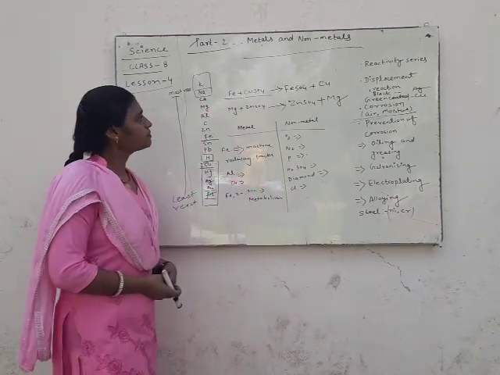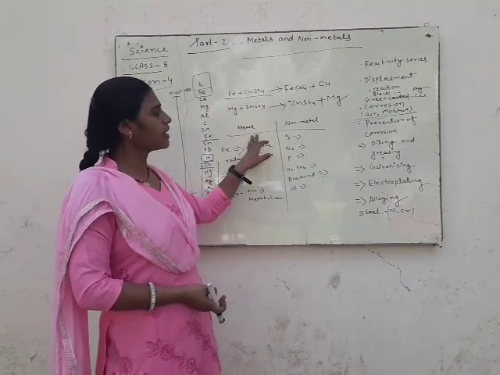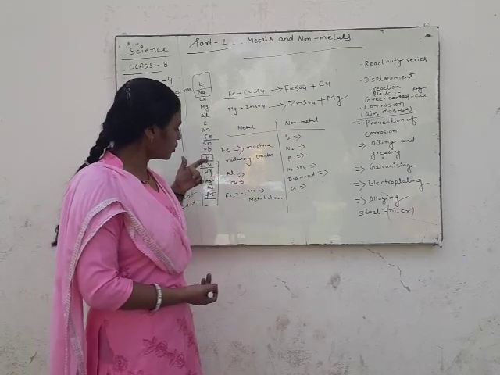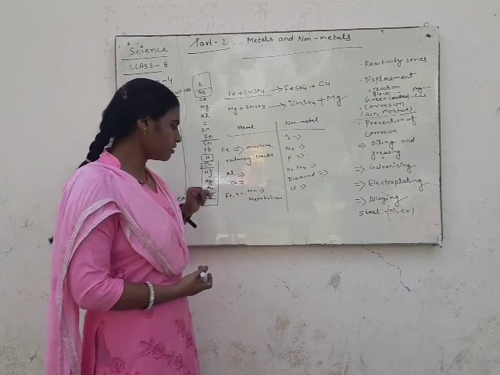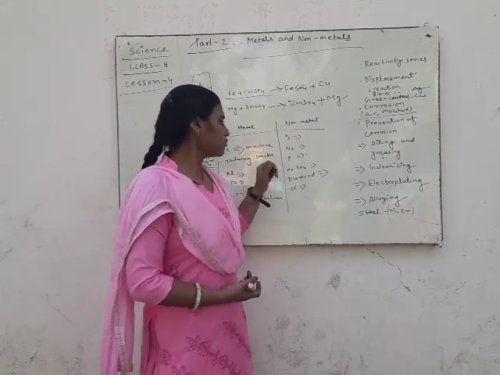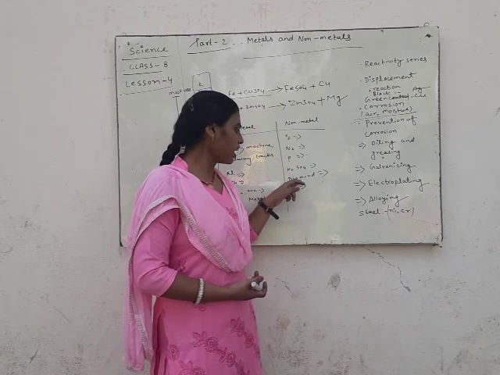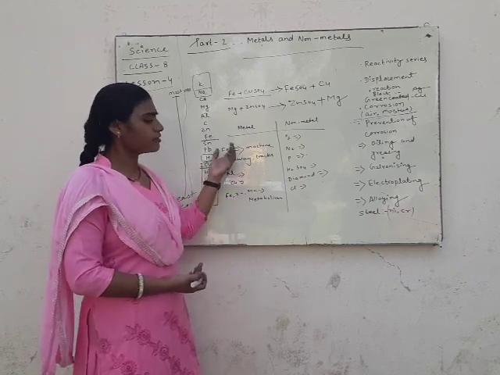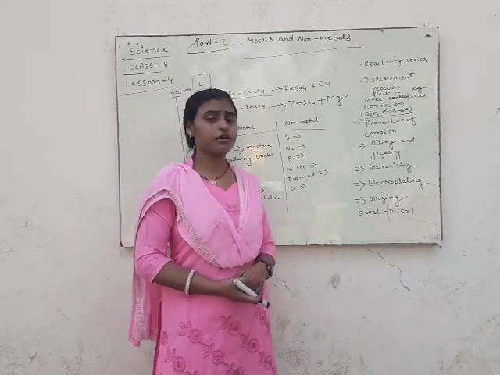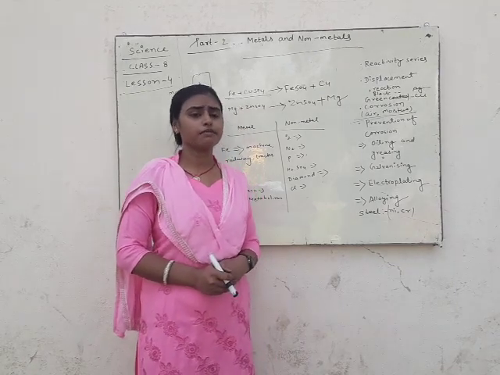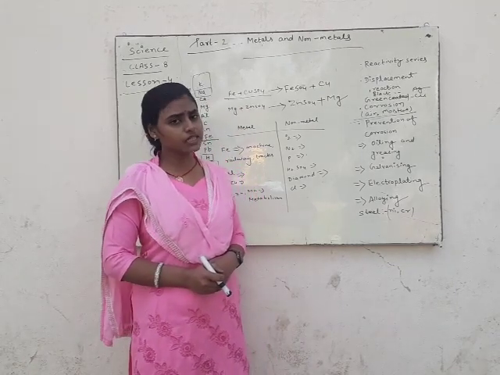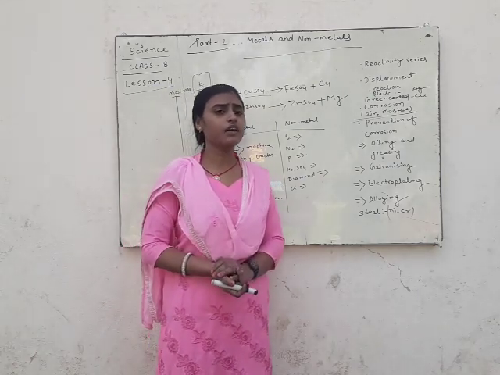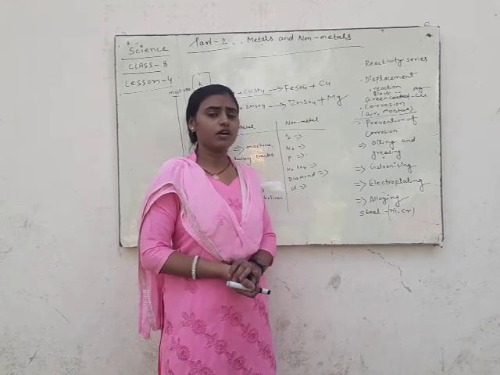Now we'll discuss the uses of metals and non-metals. What are the uses of metals? You see here iron, aluminum, copper. These are metals. Oxygen, nitrogen, phosphorus, sulfuric acid, diamond, chlorine are called non-metals. What is the use of iron? For making ships, aircraft, machines, different types of machinery are made from iron.